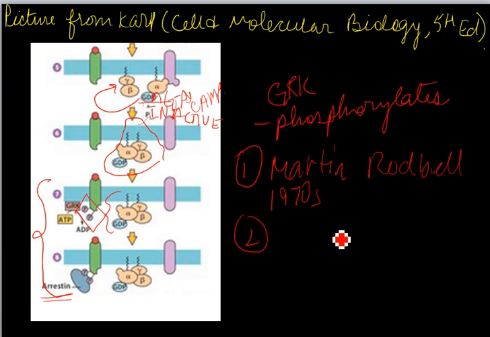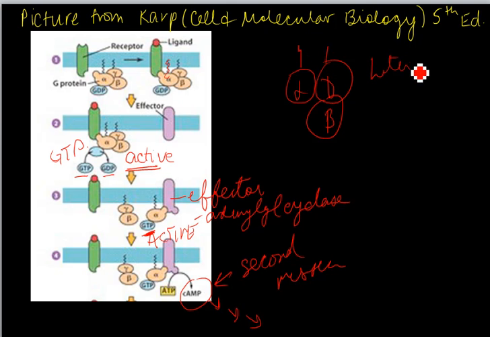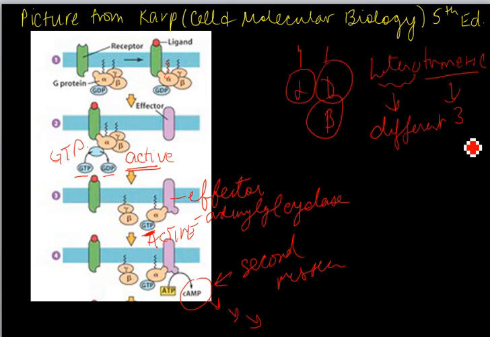The other thing is we know this already. We know that these G proteins have 3 subunits, so we just have to give a name to it. Because there are 3 subunits, alpha, beta, and gamma, they are heterotrimeric. Trimeric refers to the fact that they have 3 subunits, and hetero refers to the fact that they're all different. So 3 different subunits.